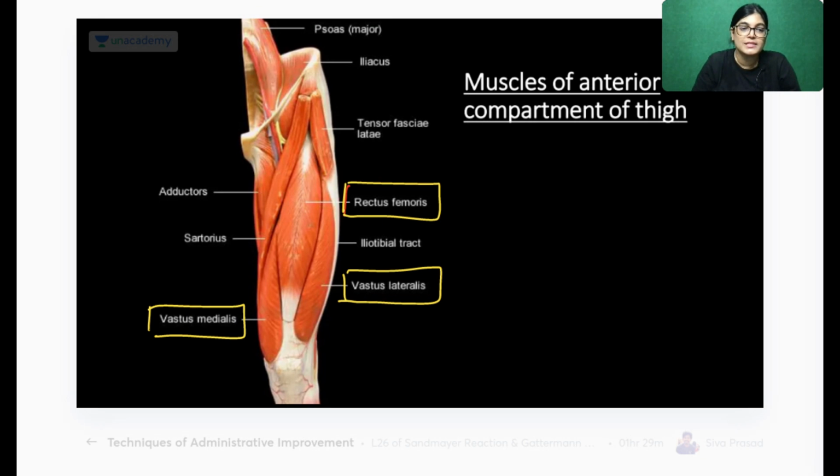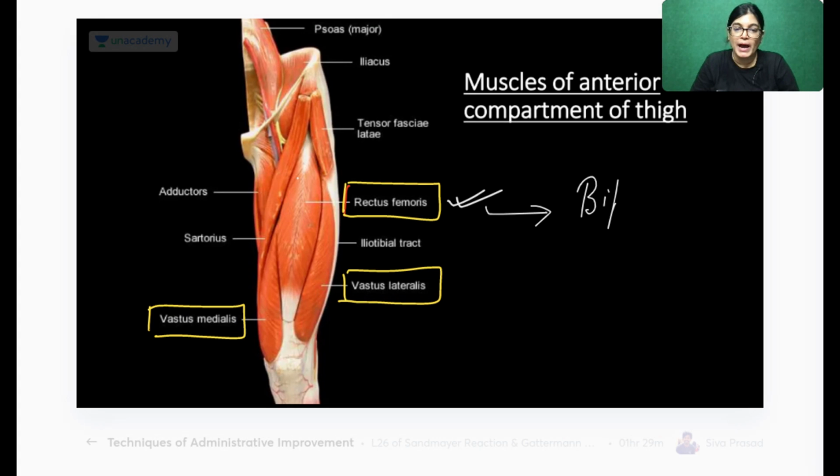Now, my dear friends, this is a question of general anatomy, from the first few chapters which you must have studied. Rectus femoris is morphologically an example of which group of muscle? Yes, Aman Kumar is absolutely right, and Siddiqui Falak, absolutely right.